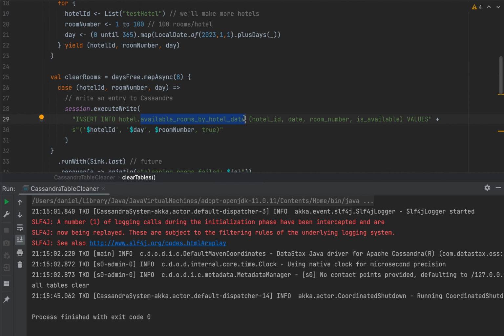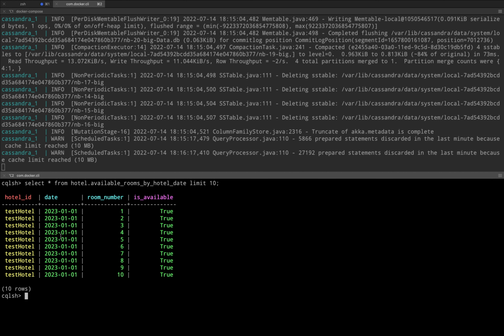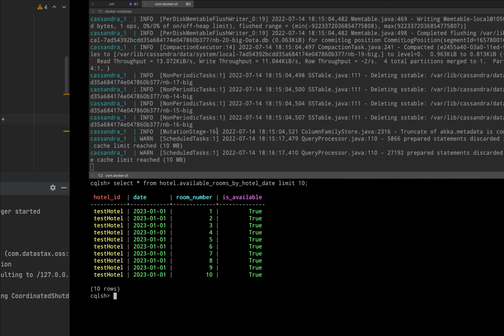We can test the result of this application by inspecting the hotel available rooms by hotel date table, because this is the only table that actually has some data. So I'm going to copy this table name, navigate back to my SQL shell, and say select star from this table, and let's say limit 10 to not fill the entire screen. And we have for the test hotel, for the date the 1st of January 2023, for the room numbers 1 to 10, is available true. So for every room number and every date we have true. Before every test, we're going to run this application to clear our Cassandra tables.